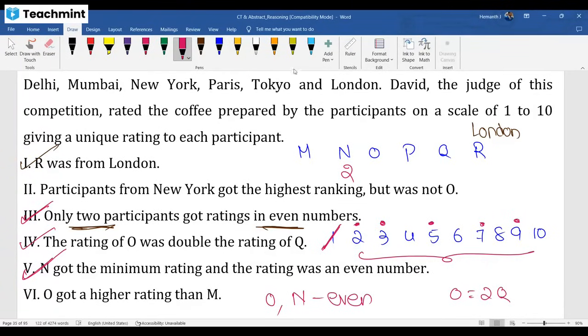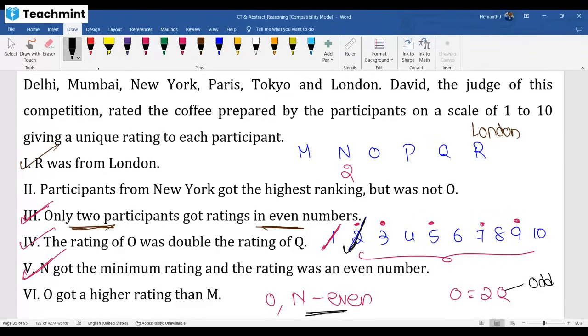Listen, guys, focus, important. Double, okay, 2 is already assigned, so I'm cancelling it, tick mark. Now I can take Q value 3. Don't take Q value 4. If Q is 4, O is 8, and 3 even numbers will come. Q must be an odd number because 2 even numbers are already taken. Odd number means it can be 3 or 5.